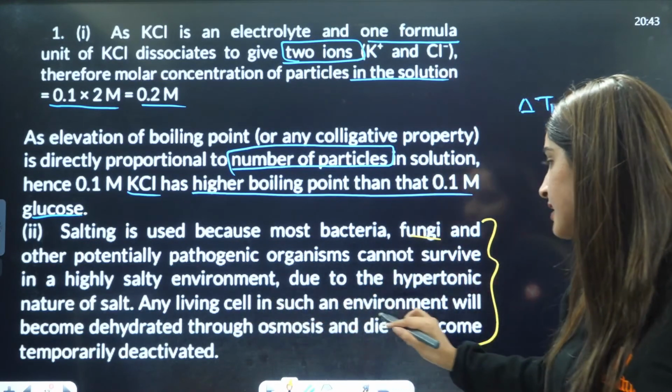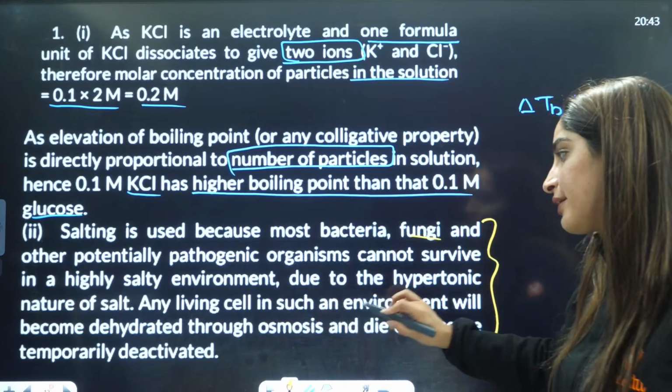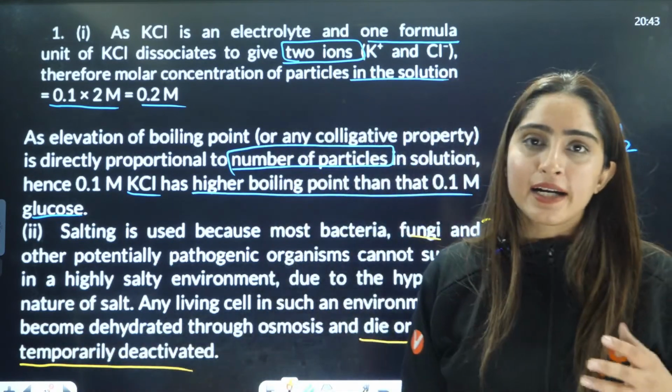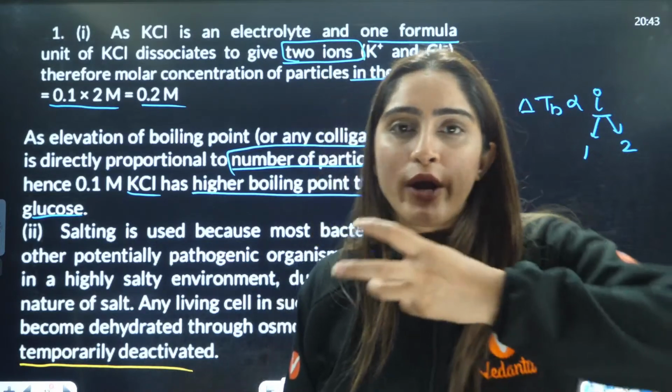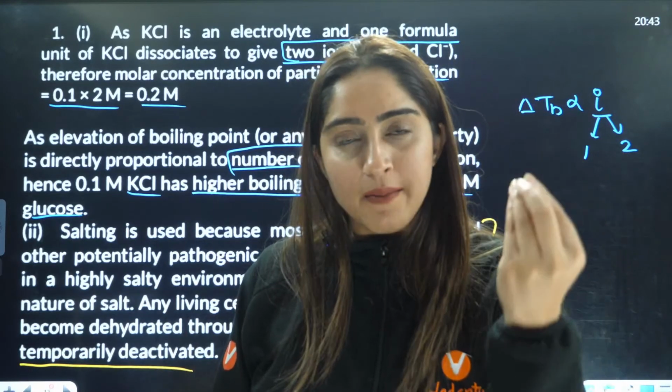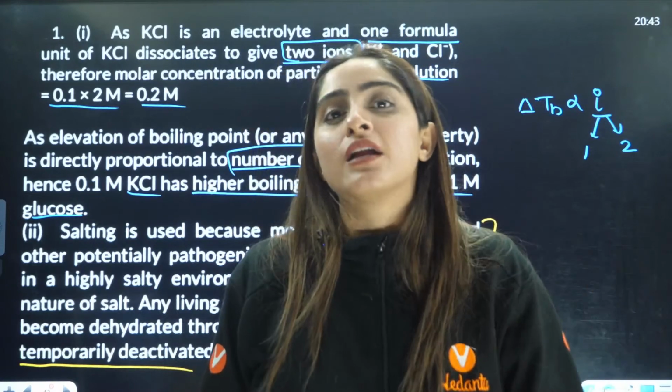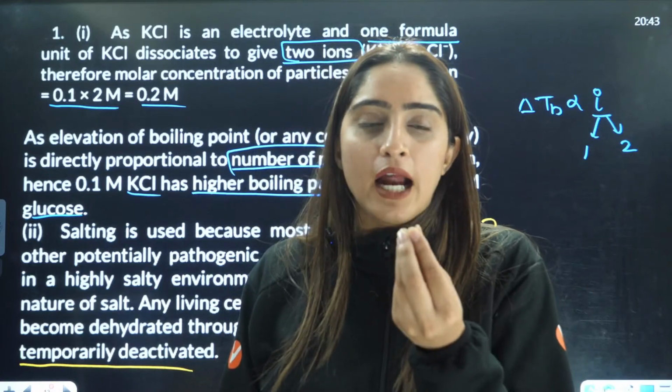Any living cell in such an environment will become dehydrated through osmosis, die or become temporarily deactivated. That means it is going to take away water. Whenever you put some almonds in water, osmosis happens, but that is when there is swelling; they will swell up.